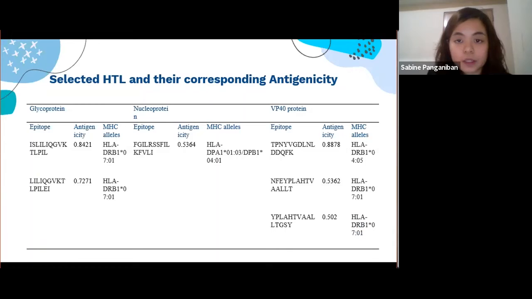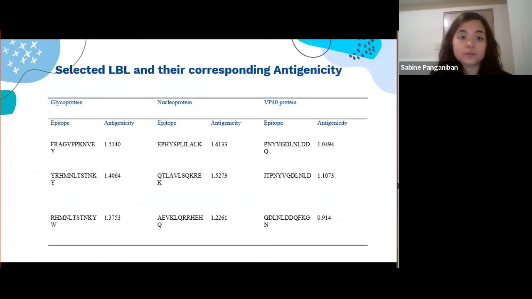Shown in the table are the top 2 most antigenic MHC class 2 epitopes from each protein using VaxiJen. Also, the percentile score of the selected epitopes was less than or equal to 0.7. A lower percentile rank value indicates a higher affinity. The IBCEL server was used to predict the LBL epitopes. The top 3 of each protein with high antigenicity were selected and used for vaccine construction.